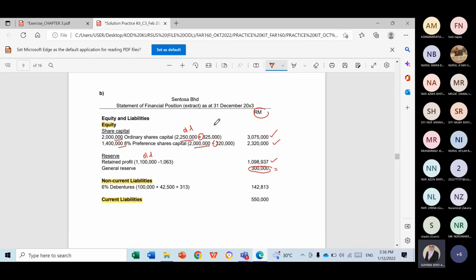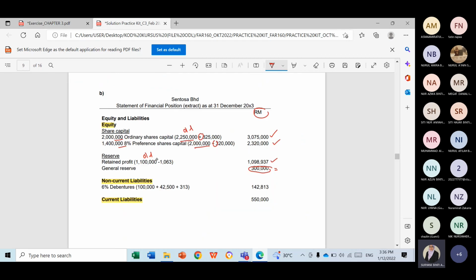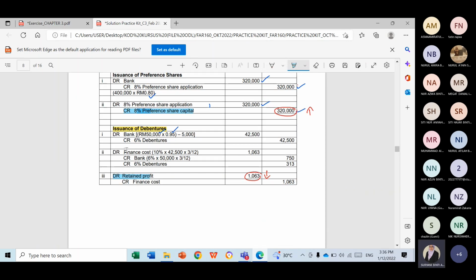Non-current liability. Last time you had 100,000. This is the old one. Based on the adjustment just now, you have adjustments. First, credit 42,500 and the other one credit 330. Credit means what? Increase in the liability.